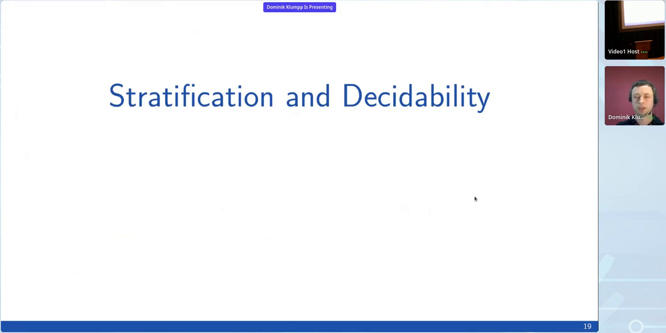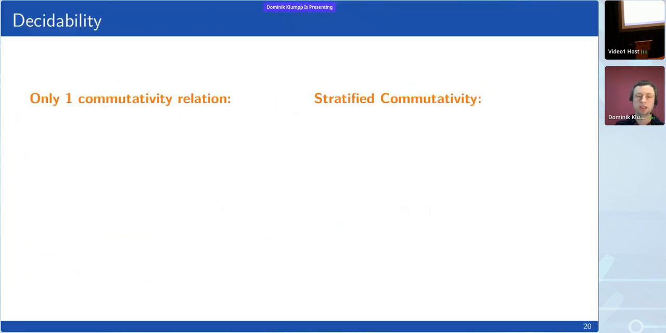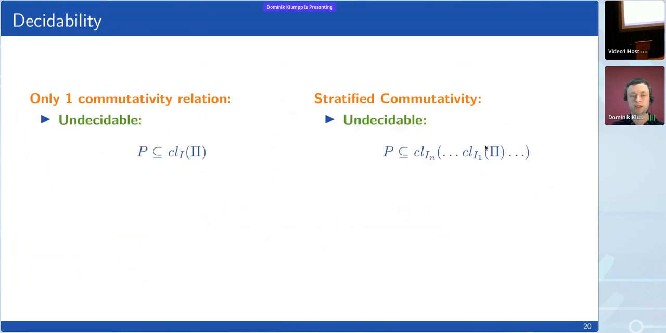And the last point is decidability. So here I'm just going to compare quickly how it is for one relation and in the case of stratified commutativity with multiple relations. The corresponding question for one relation would be this one, right? We check if P is included in the closure of the proof, or equivalently, is there any reduction of P that is covered by the proof?